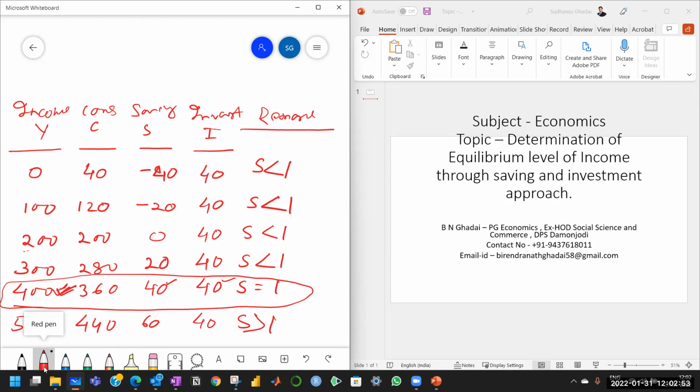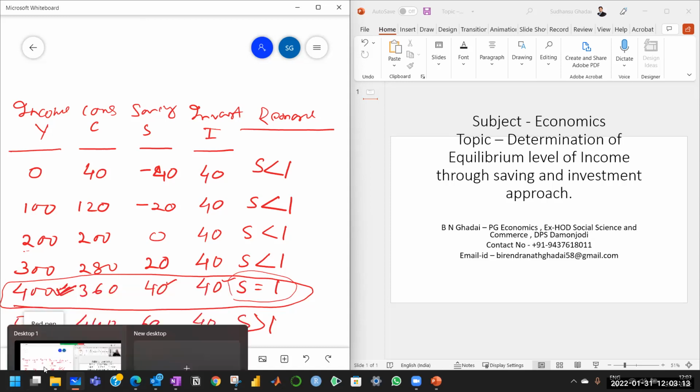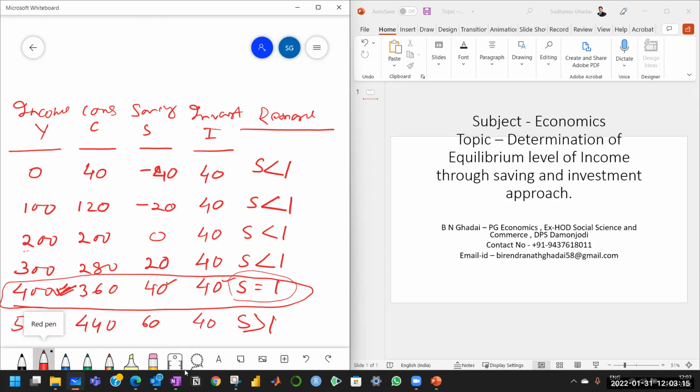Because beyond that, saving becomes more than investment, again there is no equilibrium. So if saving is less than investment, no equilibrium. If saving is more than investment, no equilibrium. Equilibrium is achieved only when saving is equal to investment, and in the table we have shown that this equilibrium level of income is achieved when the income level is 400.